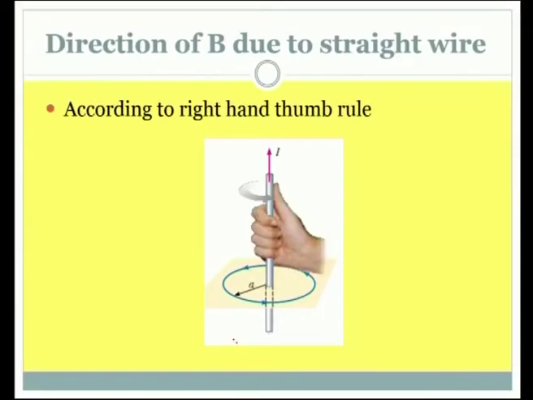So let us look at the figure and try to find out the direction of the magnetic field produced by the straight wire. Have a look at this. Consider this as the wire which we have just now discussed. It carries current upward, and according to the right hand thumb rule, which we have already discussed elaborately in some of the earlier lectures, we grab the wire with our right hand, thumb pointing in the direction of the current, that is the important thing, and the way in which the other fingers curl around is the direction of the magnetic field.